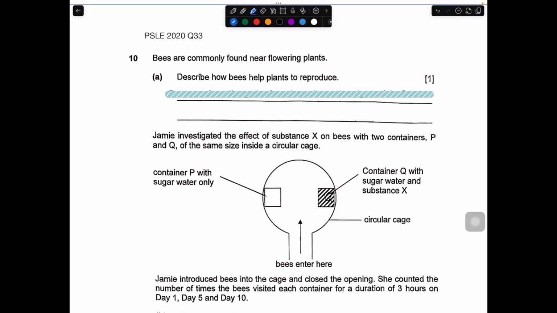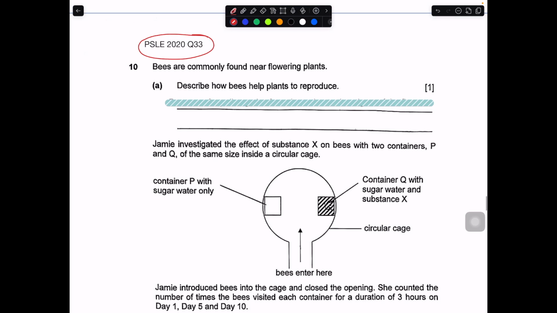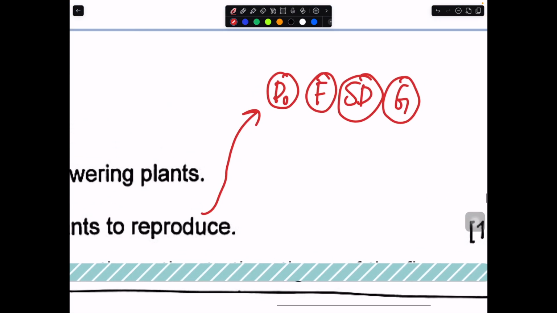Okay, question number 10 over here is actually PSLE 2020 question number 33. This is an actual PSLE question, so they just changed the name a little bit lah. Bees are commonly found near flowering plants. Describe how bees help the plant to reproduce. To break this question down, how plants reproduce has 4 processes: pollination, fertilization, seed dispersal, germination. These are the 4 main processes.